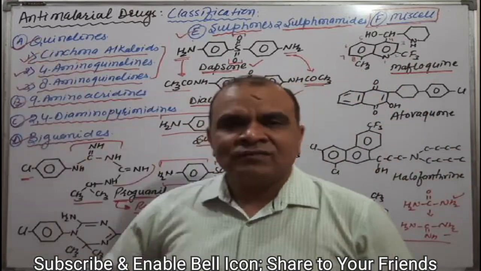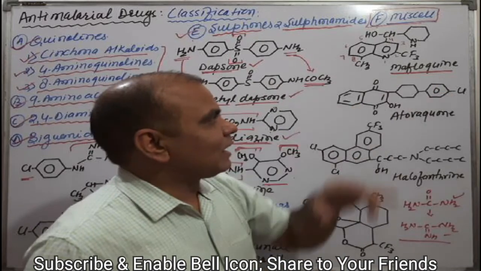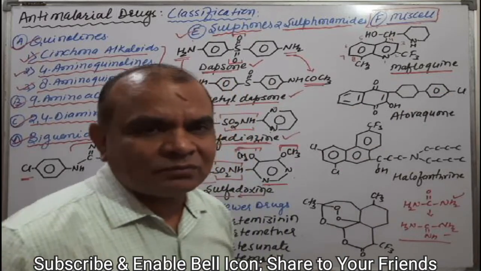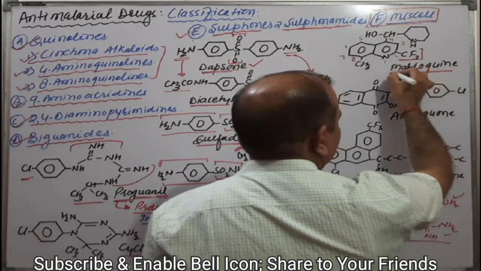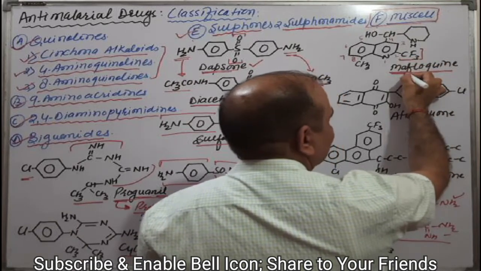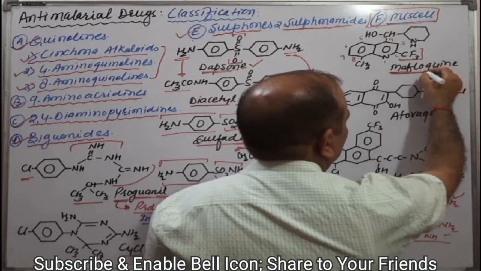Mefloquine, how can we remember the structure? Meflo means here we have CF3, that is meflo. Methyl having fluorine, that is meflo. And quine means you can remember the quinoline ring system. That is mefloquine.